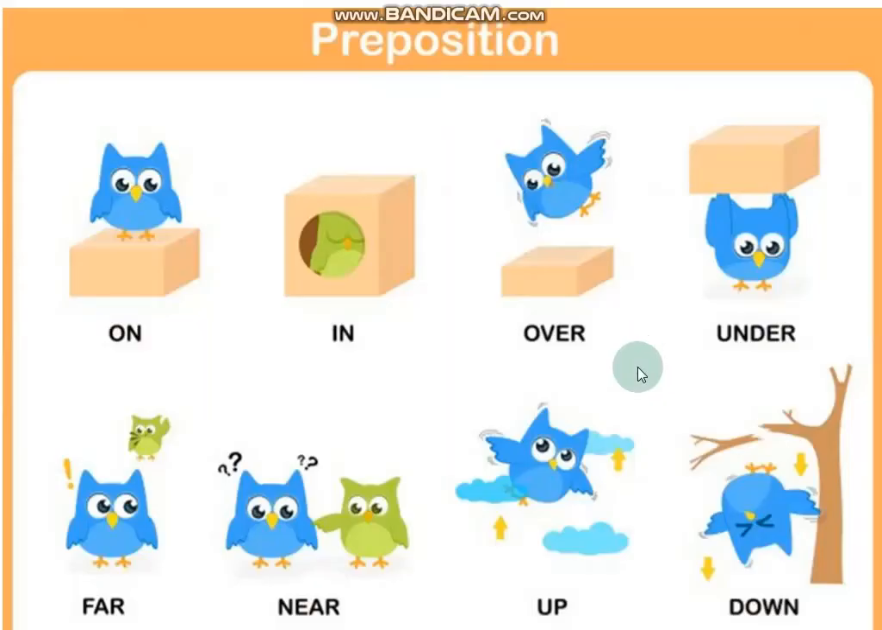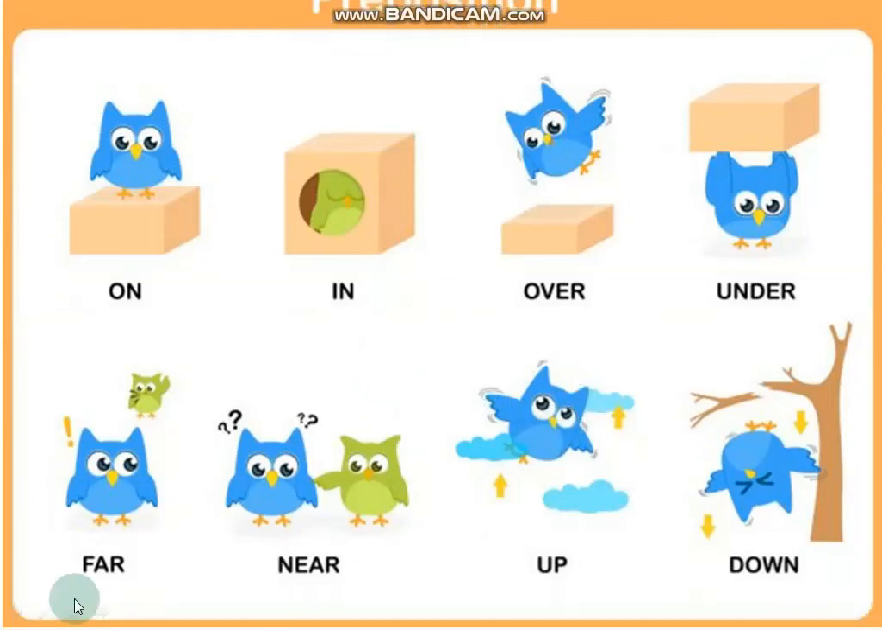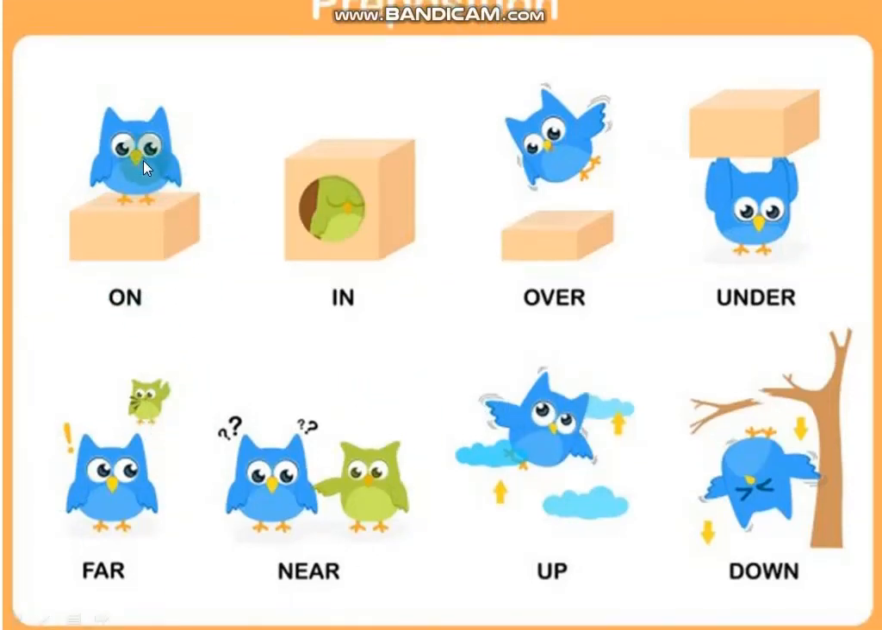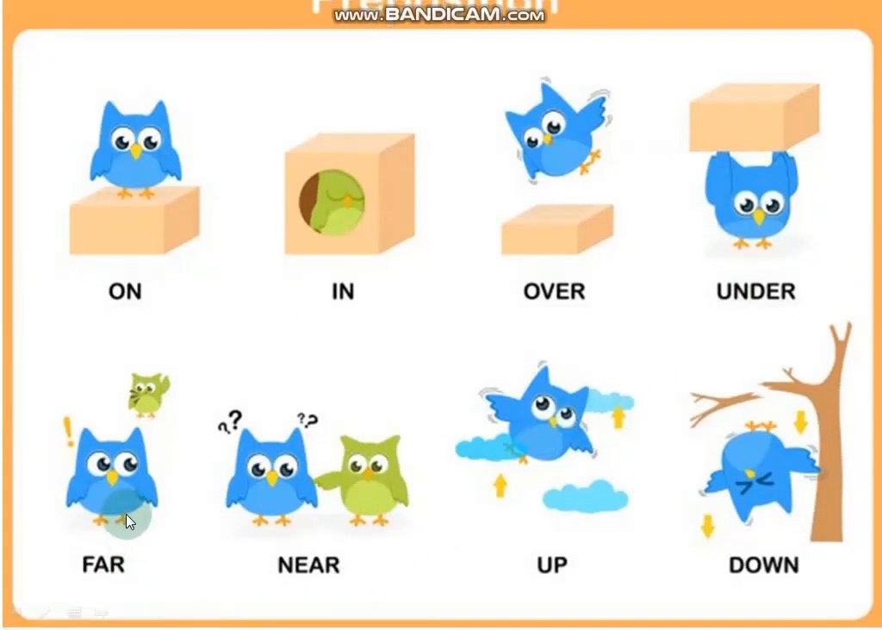Some other prepositions can be seen in our daily life. Of course, we are already aware of on. You can see a bird is there on the cuboid, and here there is a bird inside the box, and this one is flying over the box, and here it is under the box, and here you can see it is far, away from this one.